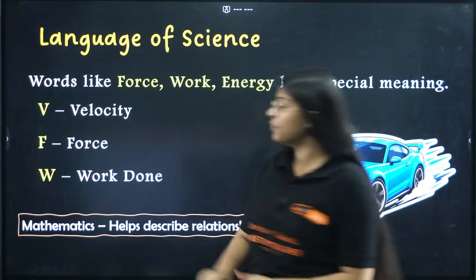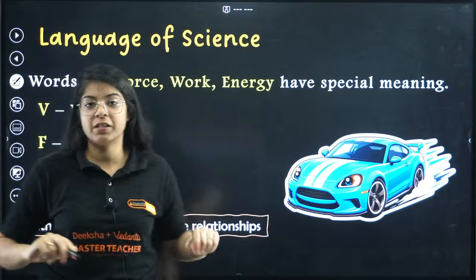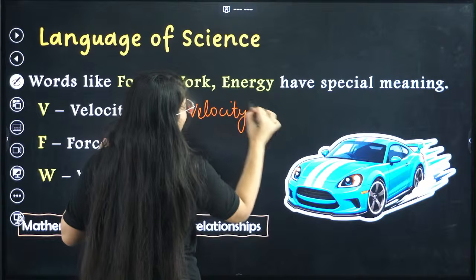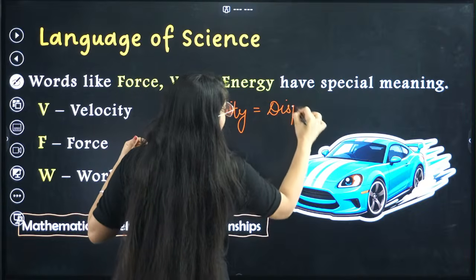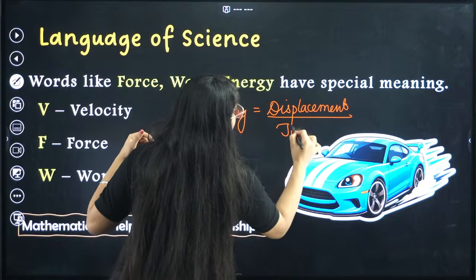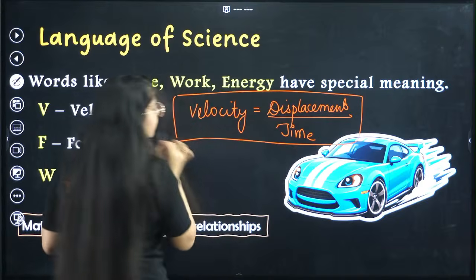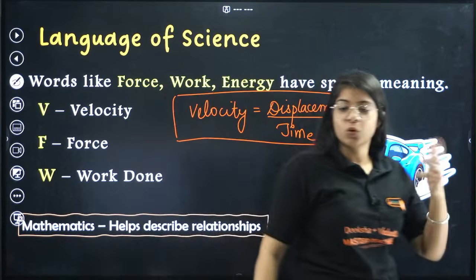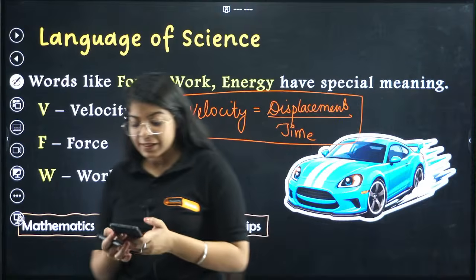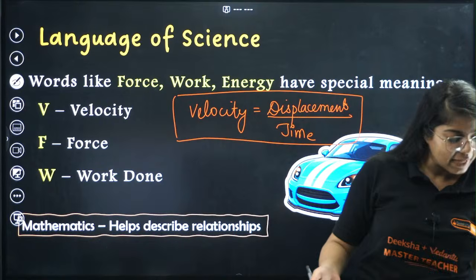See, you know this formula, all of you must know this formula of velocity, right? So velocity is what? Velocity is distance upon time, right? Or displacement. Velocity is displacement divided by time, right? So what is this? What do you call this whole thing? This whole thing is called a formula. This whole thing is called a relationship between velocity, displacement and time, right?